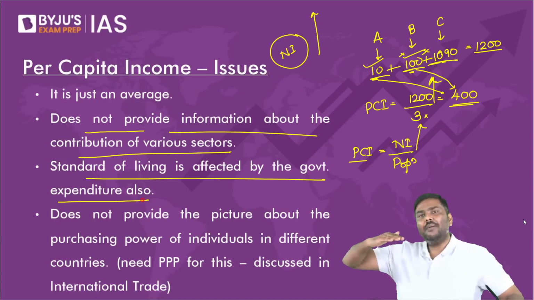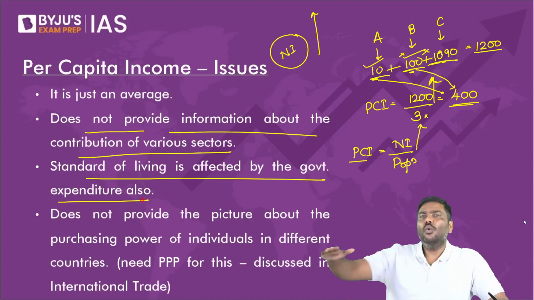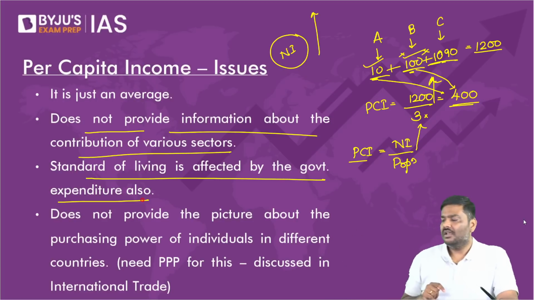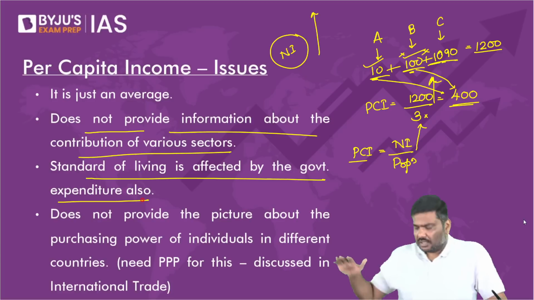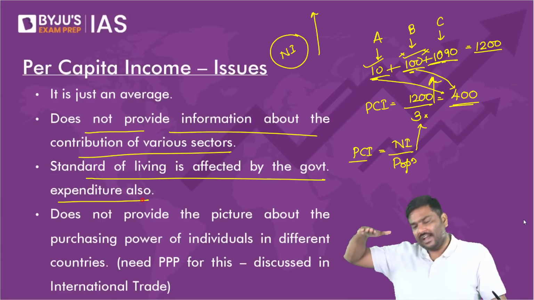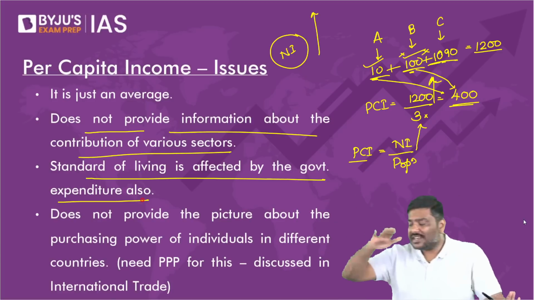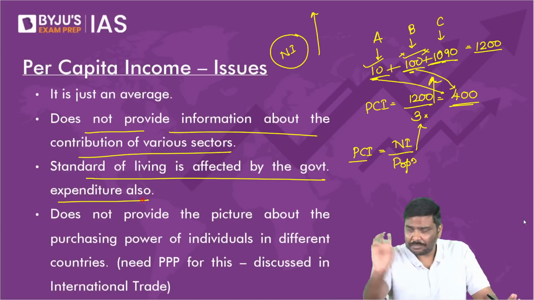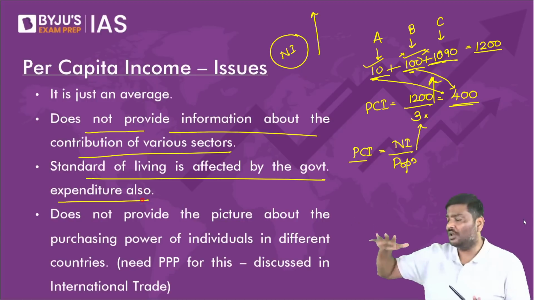Standard of living is affected by government expenditure. Standard of living. Why? Let me give you one statement. Follow this. Per capita income increases. It also means overall standard of living, quality of living in India is increasing. I'll repeat the statement. The per capita income of India increases.